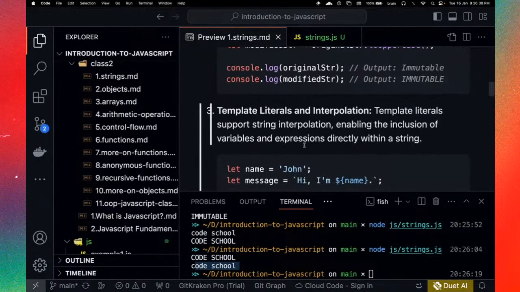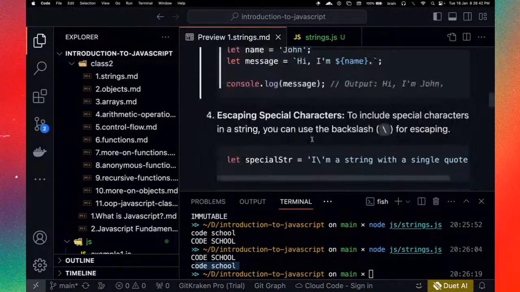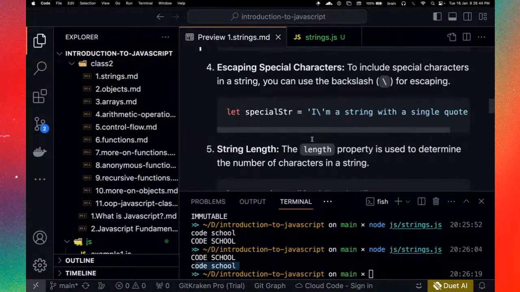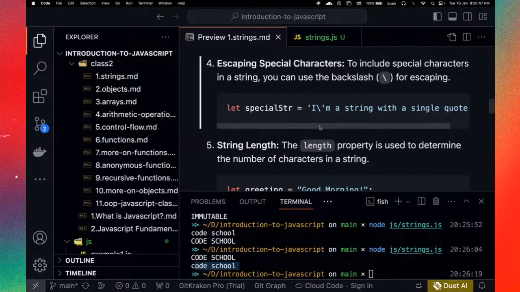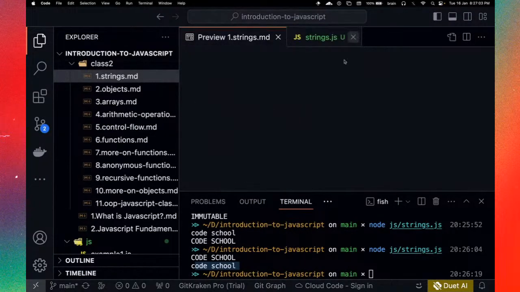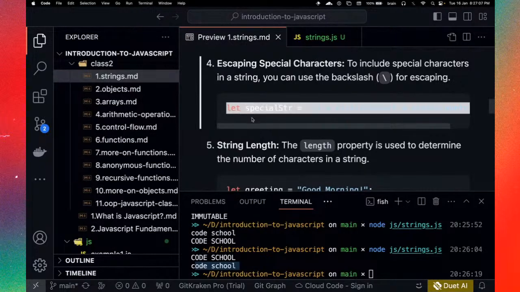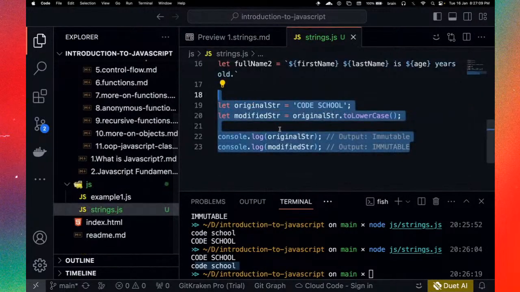Let's move on. All right, so I already mentioned template literals and how they work, right? We also have patterns on how to escape special characters. For example, when I was showing the other one with the hello ma'am, you notice that it actually broke at one point because we're trying to add a character that would affect the initial character we added. So let me go ahead and copy this line, Control C, and bring that in here.